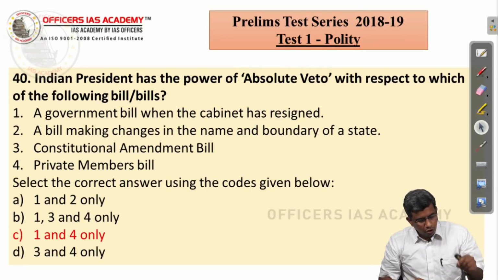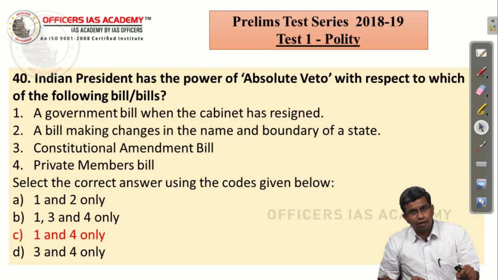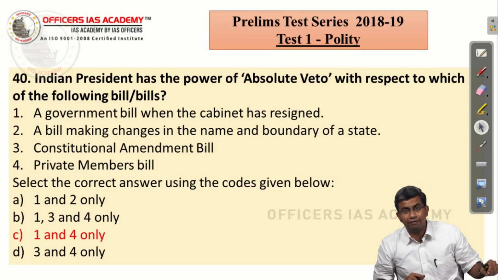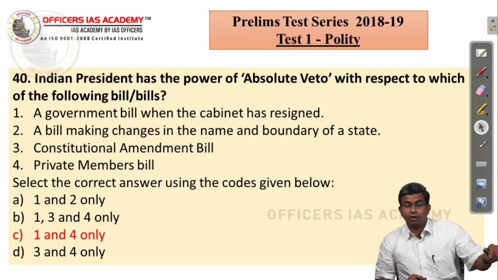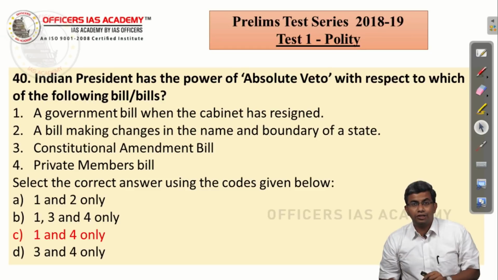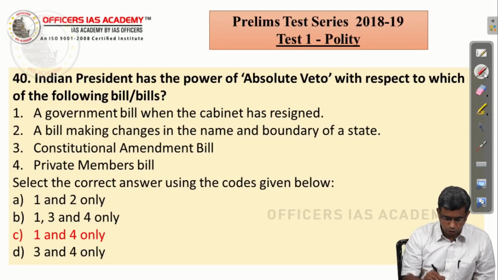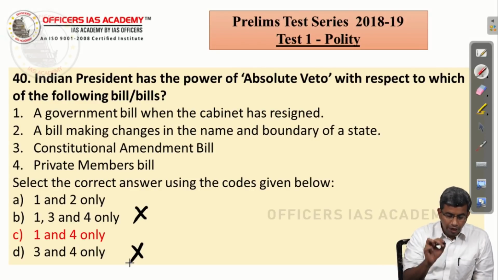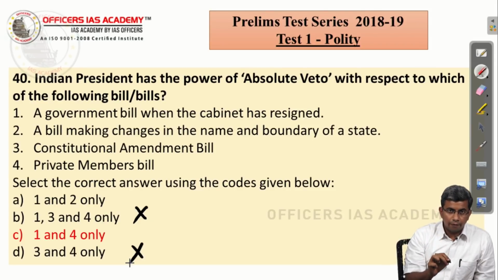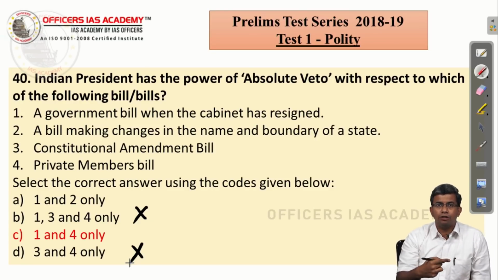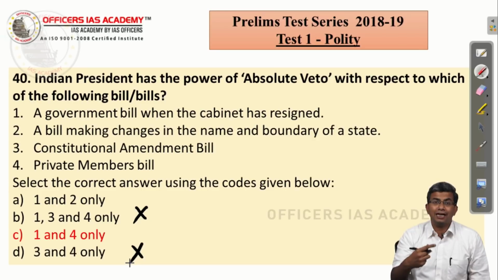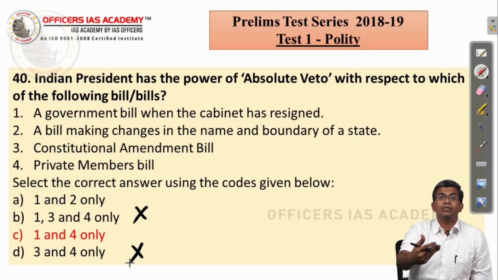Again, you know that a constitutional amendment bill has to be accepted by the president. There is nothing called returning the bill of a constitutional amendment, because we have discussed when we discussed Article 111, that constitutional amendment does not come under this article because it is separately considered under Article 368. So the moment you know that the third statement is wrong, you have automatically eliminated two choices. So please look out for such one statement which can immediately reduce it into a 50-50 question, because then the chances of you getting the right answer increases that much more.